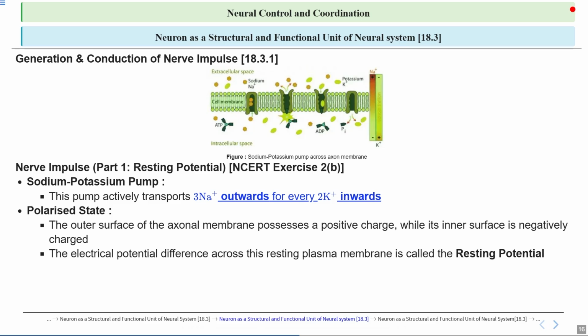We have just discussed that the resting potential is the electrical charge difference across the plasma membrane of a neuron when it is not actively transmitting signals. This happens because the cell membrane is more permeable to potassium ions than sodium ions, leading to a higher concentration of potassium ions inside the cell and sodium ions outside the cell. As a result, the inside of the cell becomes negatively charged compared to the outside, typically around minus 70 mV, and this stable electrical state is maintained by the sodium-potassium pump, which actively transports ions against their concentration gradients, ensuring the resting potential is sustained.